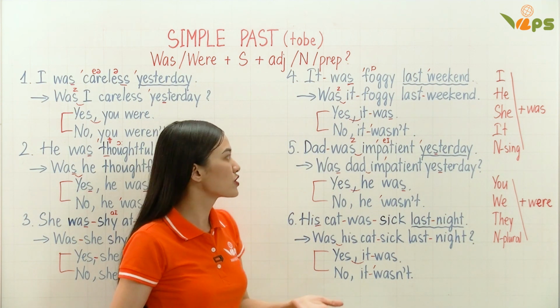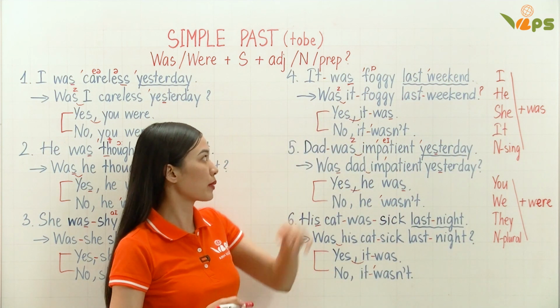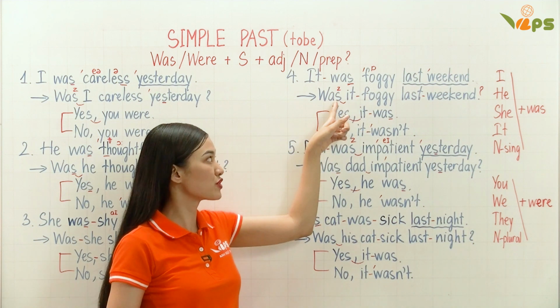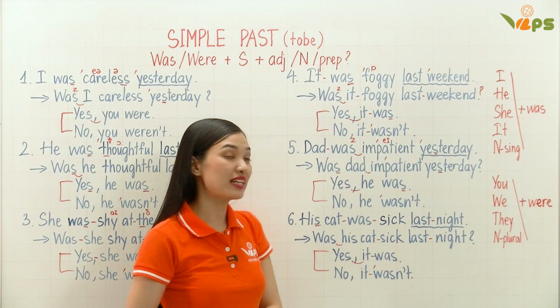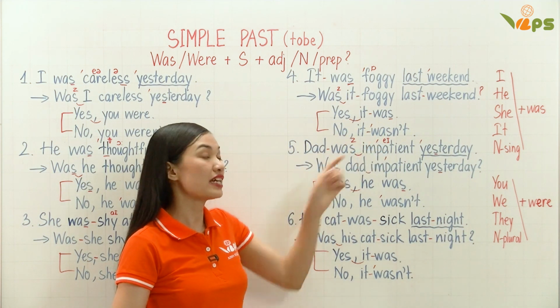So if you want to ask, this is the question form. It was, and to the question form, was it? Link them together. Was it? Was it foggy last weekend? Was it foggy last weekend? Yes, it was. No, it wasn't.